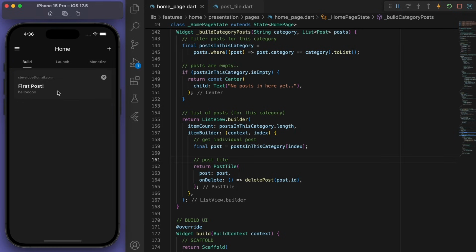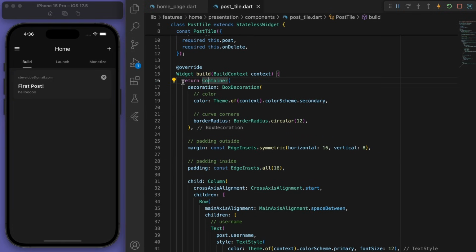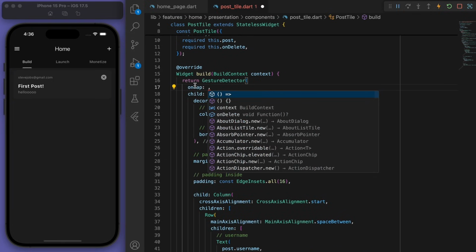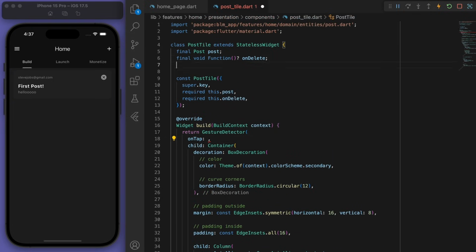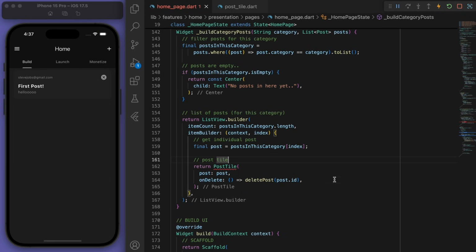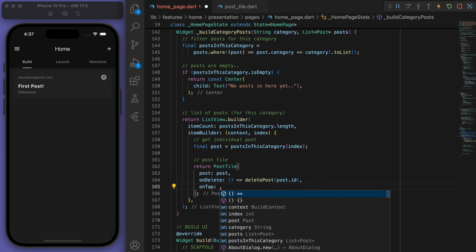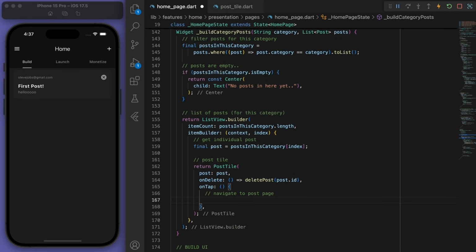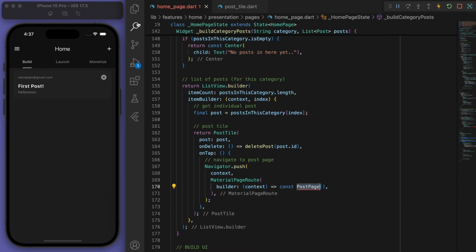Next thing is I want to be able to tap on this post to go to the individual post page, and then we can see the comments of that post and things like that. So I'm going to add a gesture detector on this post tile and require the on tap. So let's come back here to the post tile and specify this on tap. Now if I tap on this, then I want to navigate to my post page. So let's create that now.